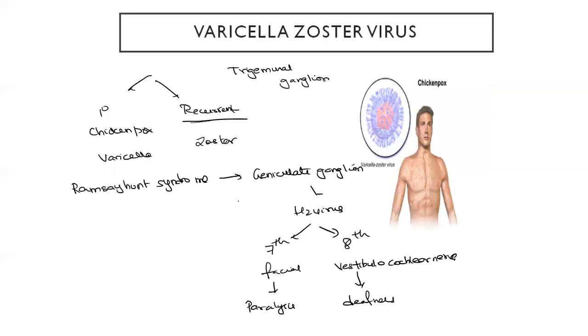Varicella zoster virus. Varicella is the primary and the zoster is the recurrent infection. And even here the virus remains latent in the trigeminal ganglion. Chickenpox is mostly seen in childhood, which is the primary infection, where there are red ulcers all over the body. And there is a syndrome associated with this virus called Ramsay Hunt syndrome, where in the geniculate ganglion, if the herpes zoster virus is activated and it affects the 7th nerve, that is the facial nerve, it causes paralysis, and if the 8th nerve, that is the vestibulocochlear nerve, is affected, it can lead to deafness.